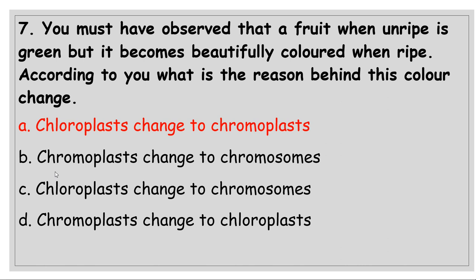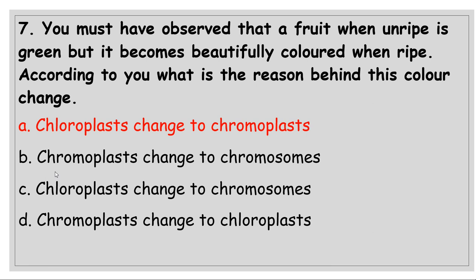You must have observed that a fruit when unripe is green, but it becomes beautifully colored when ripe. According to you, what is the reason behind this color change? As we know, we have plastids as cell organelles in plants. It is of three kinds. One is chromoplast, chloroplast, leucoplast.